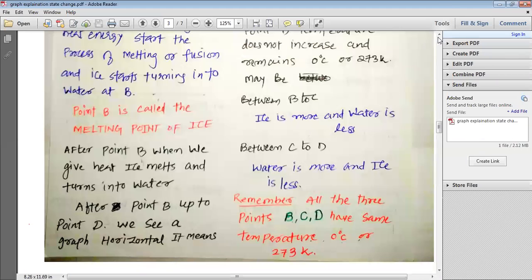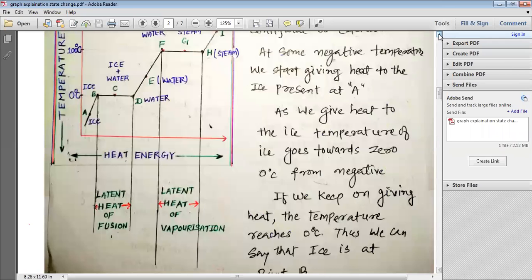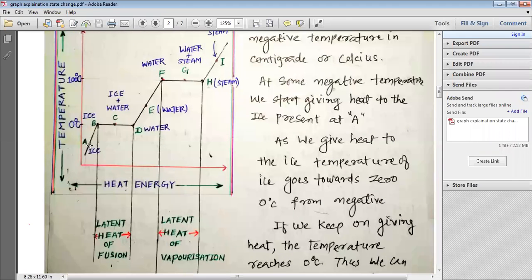Let us look at the graph once again so that I can explain it better. You know, my dear students, that by giving heat to ice at point number A, we have reached point number B. When we reach point number B, the temperature of 1 kilogram of ice is 0 degree centigrade. At point B, from 0 degree centigrade, if we provide a slight amount of heat energy, the ice starts melting.